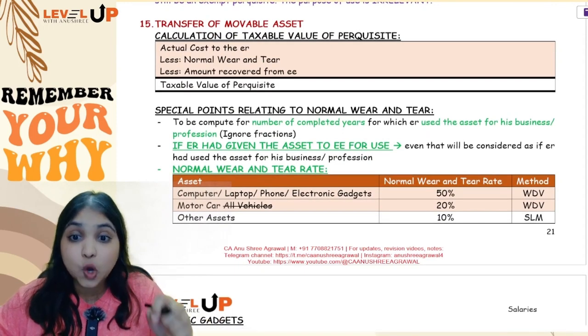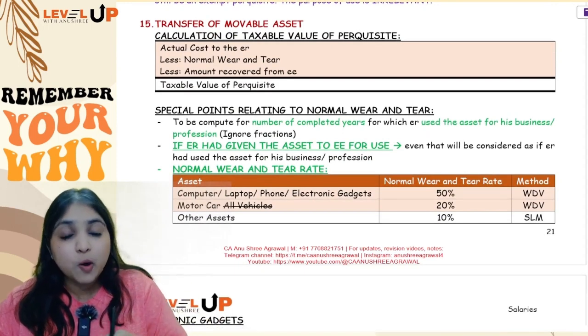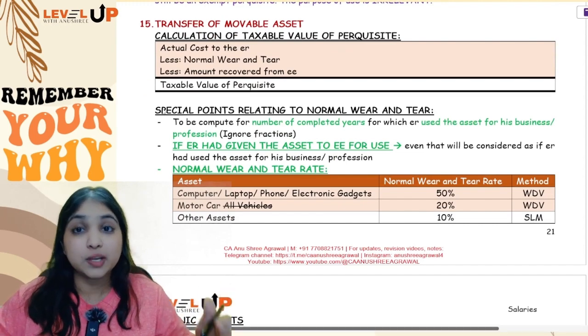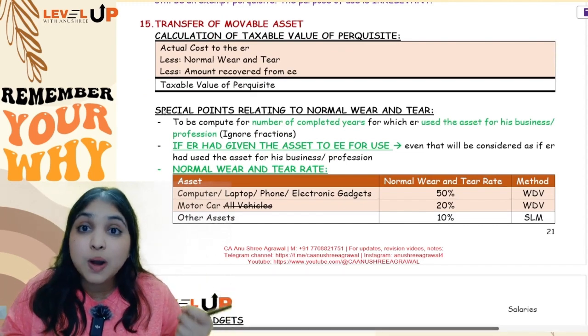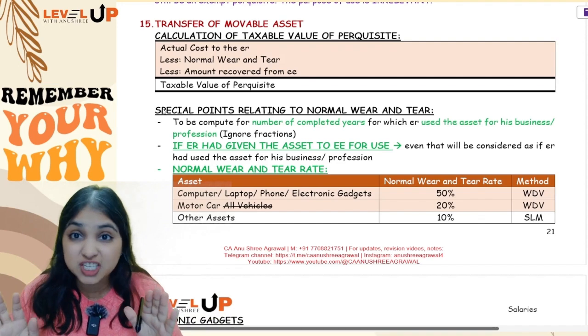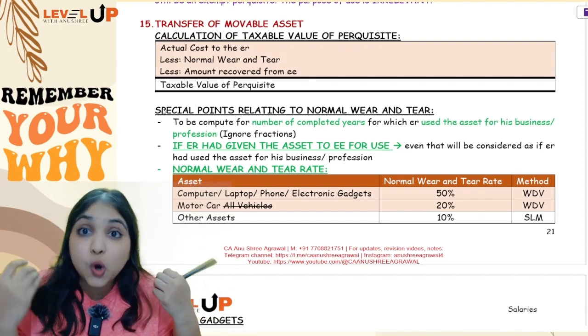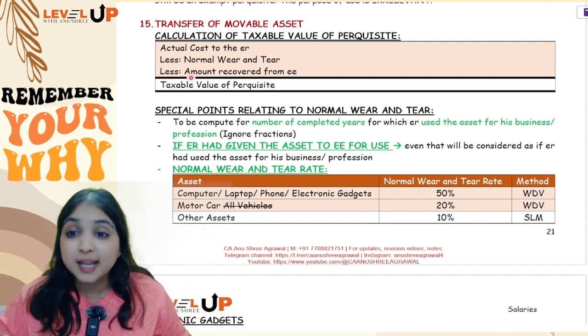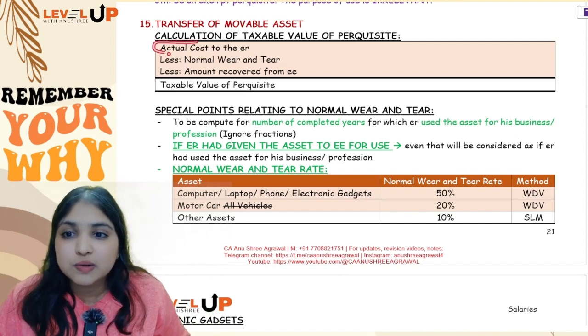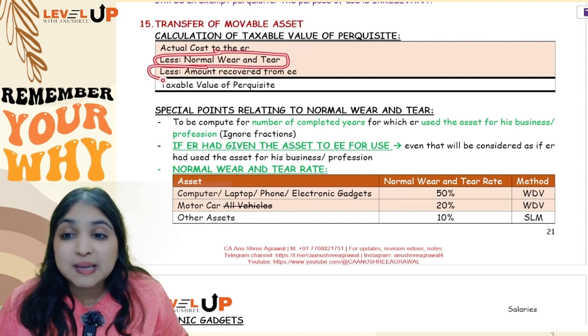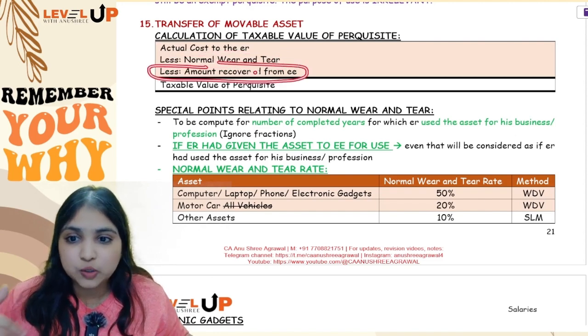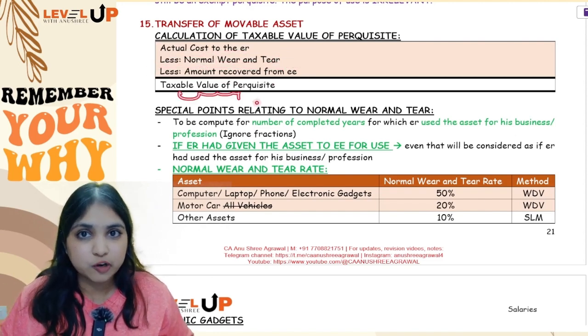Okay, then comes my next part. This is where we talk about transfer. What if the employer is transferring the asset to the employee? That is, the employee is now having ownership of the asset, not just possession. Employer is transferring ownership of the asset to the employee. In that case, 4 steps, guys. You will see actual cost to the employer, you will subtract normal wear and tear, you will subtract whatever amount employee has paid to the employer, and you will find the taxable value of perquisite.